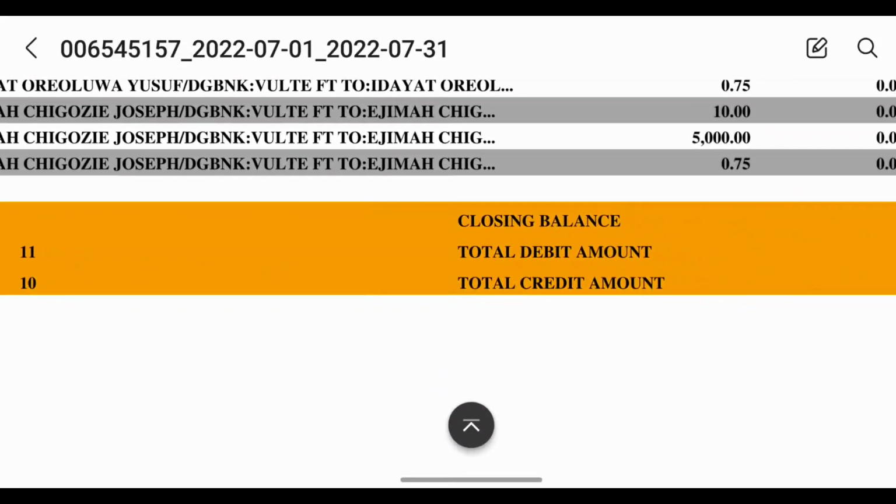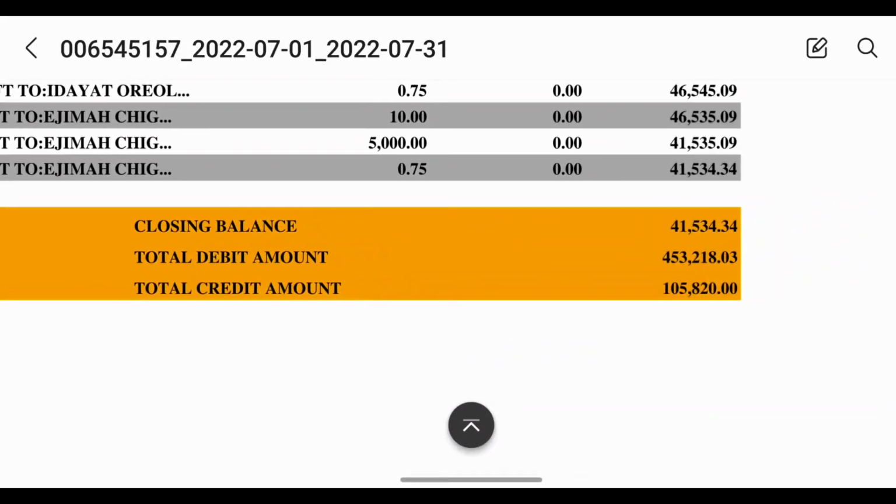When I see this total credit amount, you're going to see 105,820 naira, which is the total amount made in July 2022. I'm being plain here. This is, I would just say, the worst month, whereby I made the least. I purposely went to that particular month whereby I made the least.